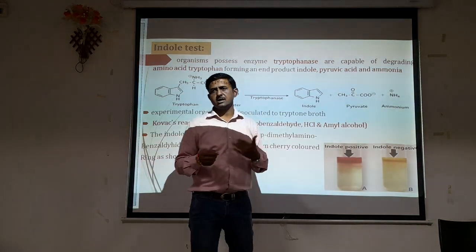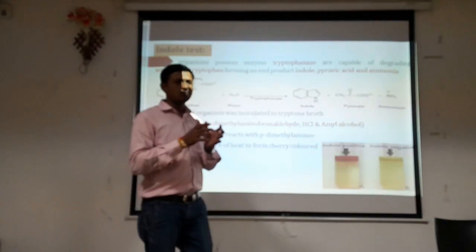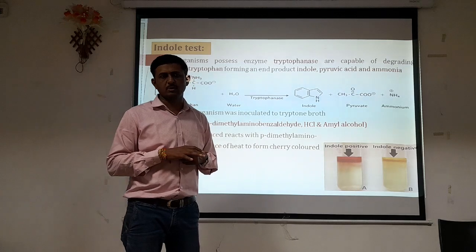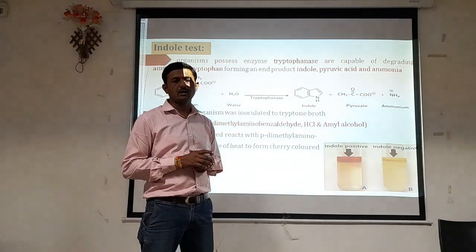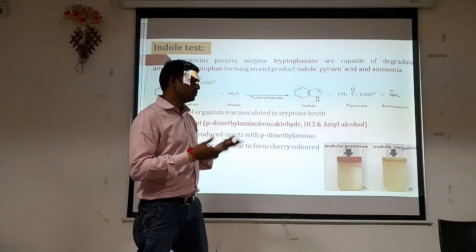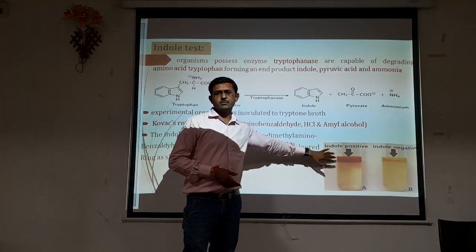After the incubation, we take out the tube, a few drops of Kovacs reagent are added to the broth, and for half an hour we place that tube in the incubator so that the reaction is carried out, and we obtain this cherry colored ring.